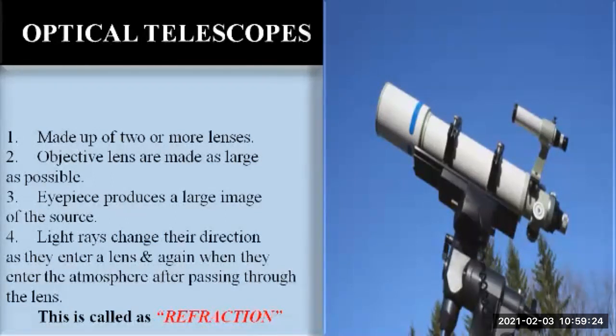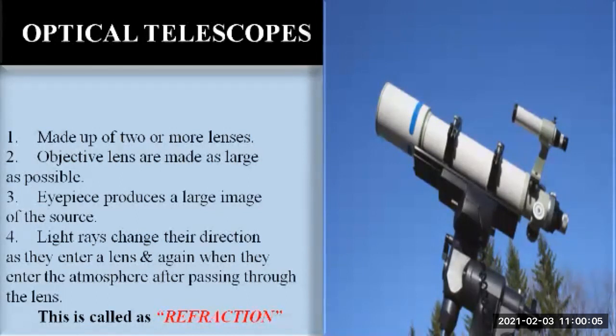The light rays change their direction as they enter a lens from the atmosphere, and again when they enter the atmosphere after passing through the lens. This is called refraction, and hence such telescopes are also called refracting telescopes. Here, in optical telescopes, the light rays change their direction twice: when they enter a lens, and again when they move out from the lens into the atmosphere.